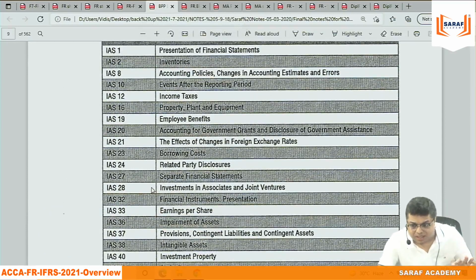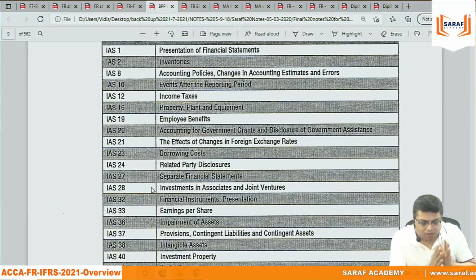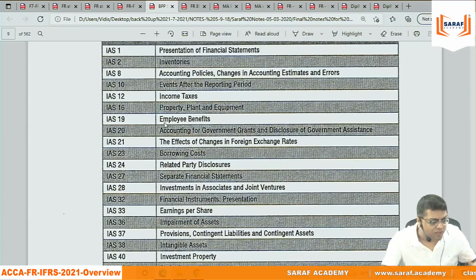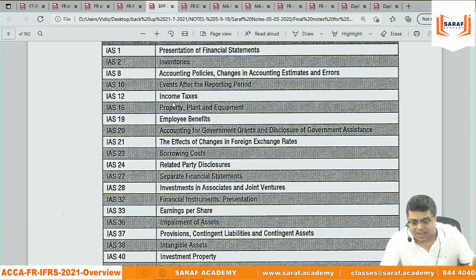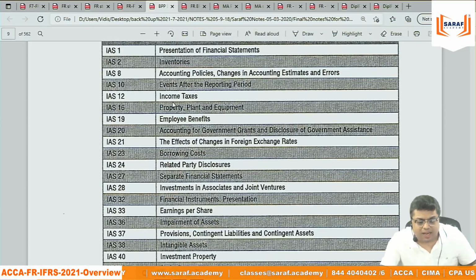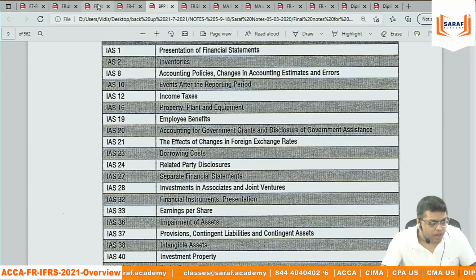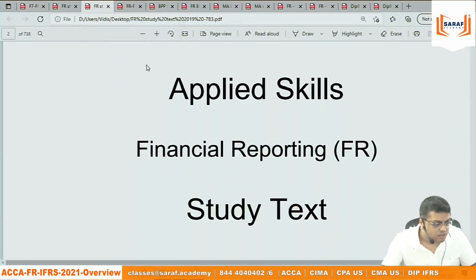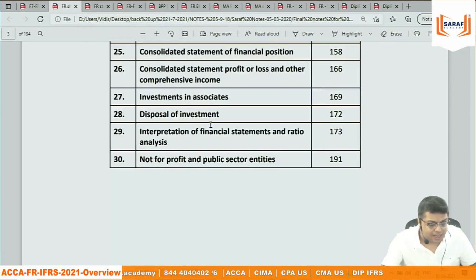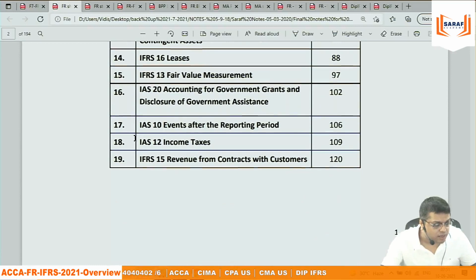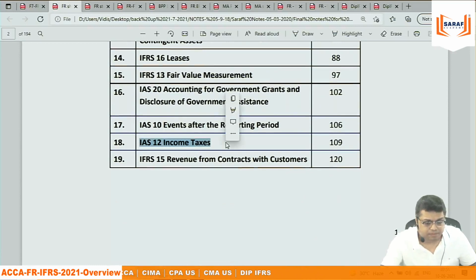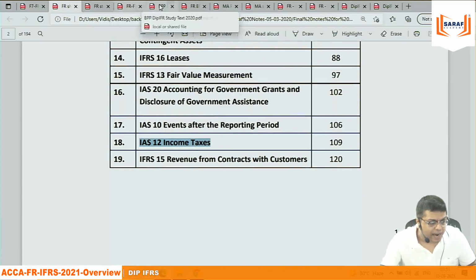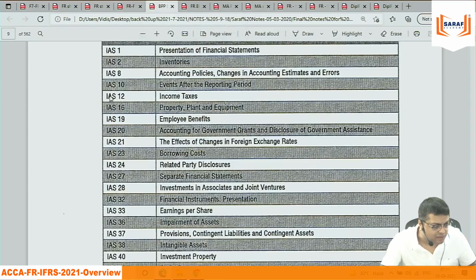What is the difference in the syllabus? I will be talking about it. But first of all, I am focusing that if I am teaching, say, income tax, IAS 12, which you can say deferred tax, income tax, provisions for tax, tax expense, where it will be accounted for in the balance sheet. And if I am teaching an ACCA FR student, IAS 12 income tax, this is just an example. IAS 12 income tax here and IAS 12 income tax here.